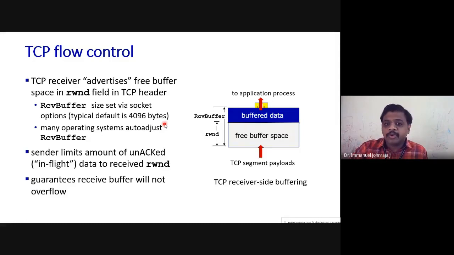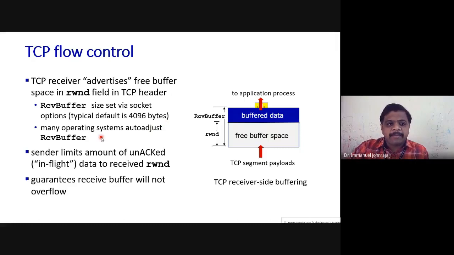You may be thinking, sir, it is too low when we are transferring megabytes and gigabytes of data. Yes, it's true, but whatever is received at the network layer and processed by the transport layer is taken immediately by the application layer in the majority of cases. Flow control happens on the rare occasion where your receiver is so overloaded that it is not able to accept more. At that time this is going to be very, very crucial.